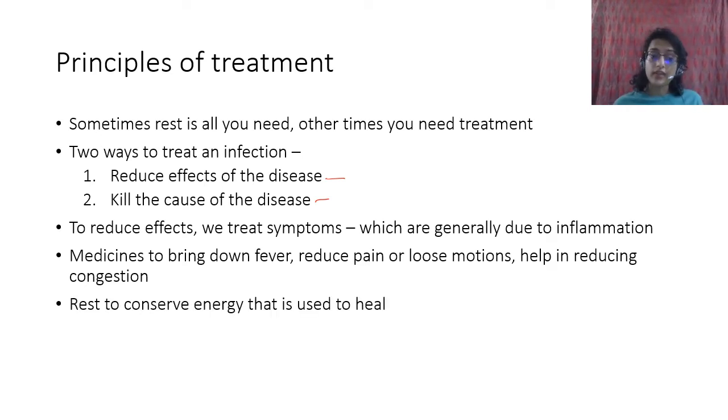You also need to rest, along with that, to conserve energy. If you have a normal cough and cold, you take Crocin for fever, you take a little bit of decongestant, like some cough syrup, and then you sleep, so you rest, and your body takes care of the entire other things. You just conserve energy. If you are running around, you're spending energy, so your body doesn't have enough energy to fight the infection. Instead, you rest, and whatever energy is produced in your body, if you eat properly, can be used by the immune system to kill the bacteria.